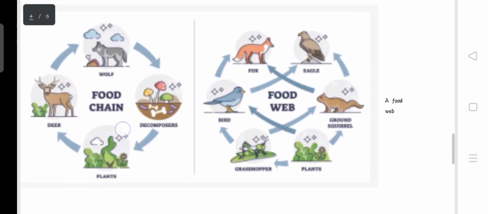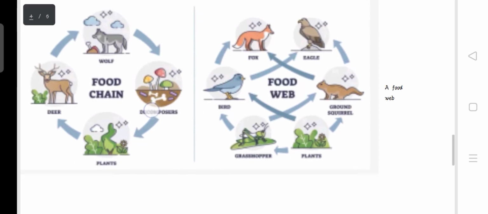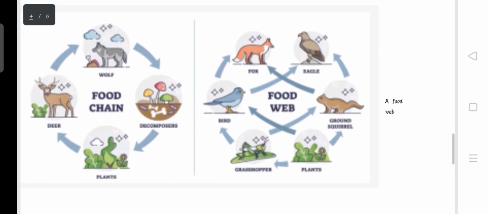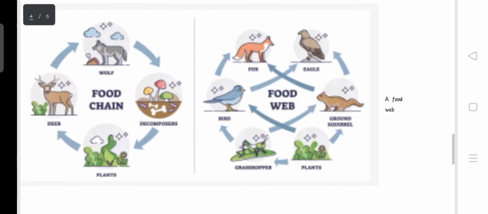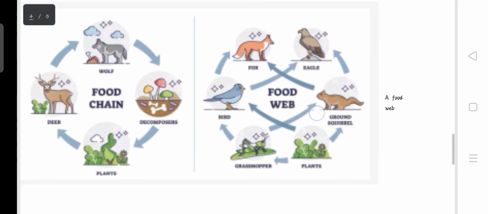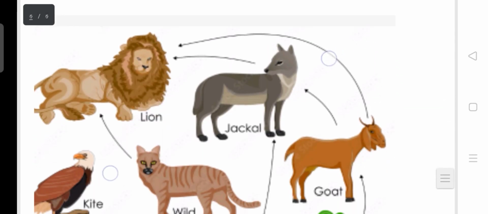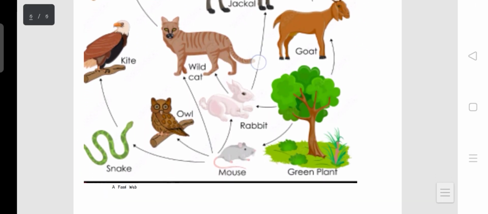You can see that in the food chain, there is a single flow of energy from one animal to the other. In most cases, it might just be one type of animal being eaten by two animals. But in a food web, you can find out that one type of animal might be eaten by 3, 4, 5 or different types of animals. So it usually involves a network of chains from one animal to the other, and that is a food web. So this is all we have talked about. This is a typical food web.